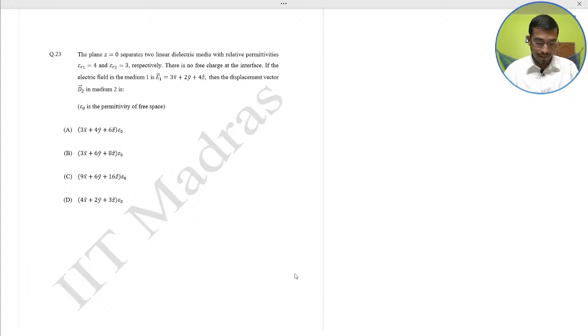So here is the relation at the surface interface, the xy plane at z equal to 0. The surface charge of the surface is 0. E1 and E2 are given.